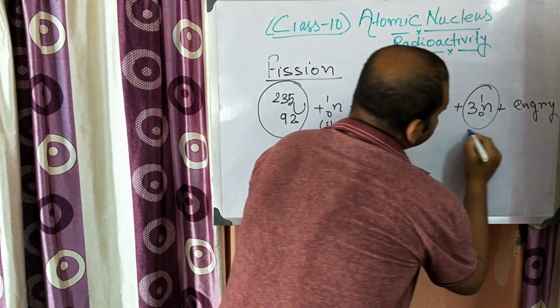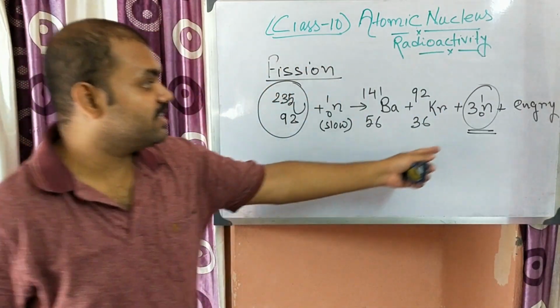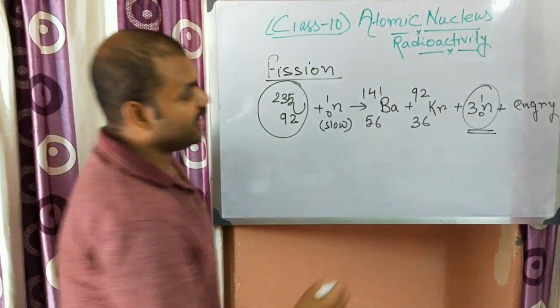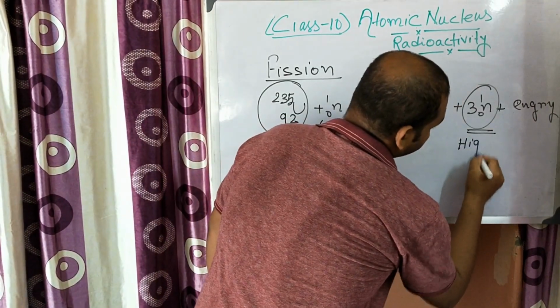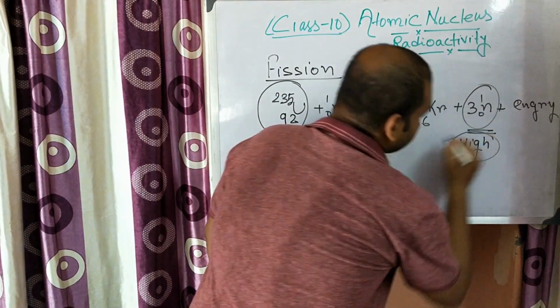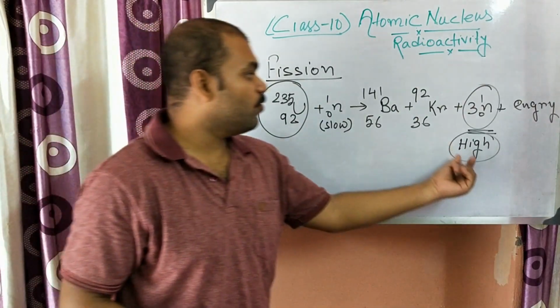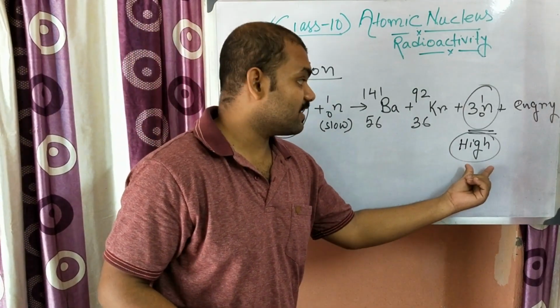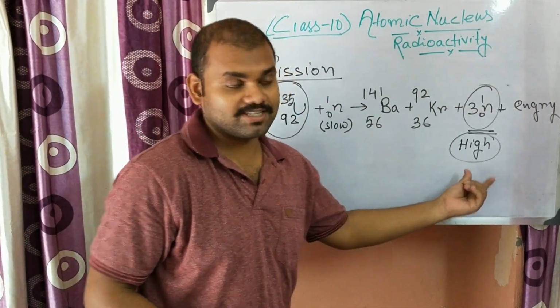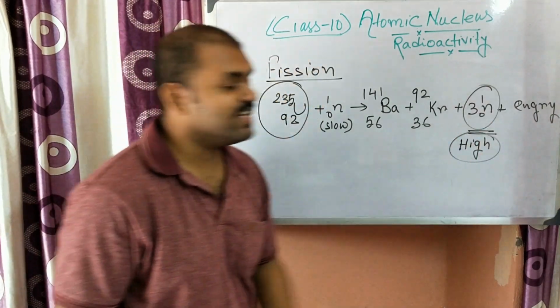Now there are these 3 neutrons. These 3 neutrons are not slow, they are high energetic neutrons. Now from there we will get to know the nuclear chain reaction. What happens to these 3 neutrons?